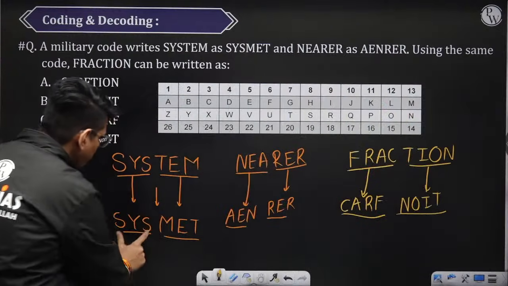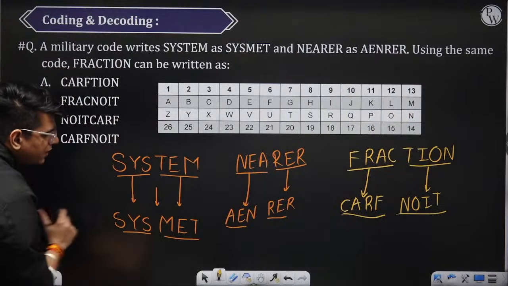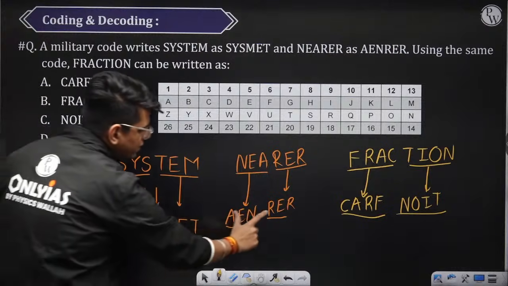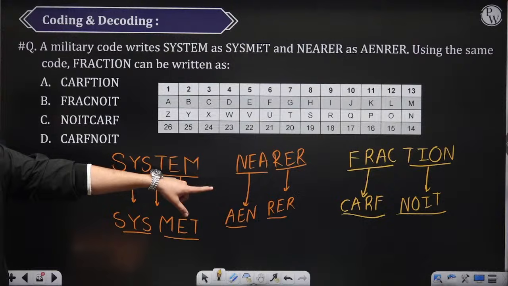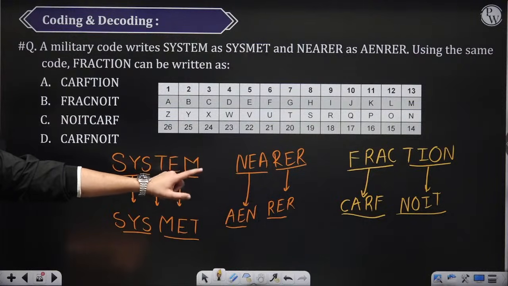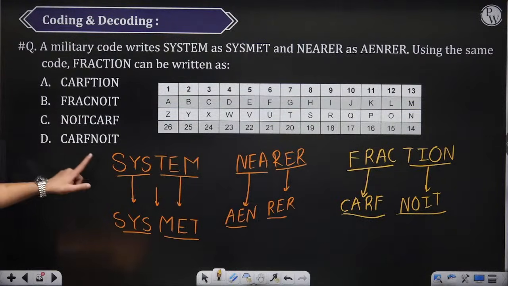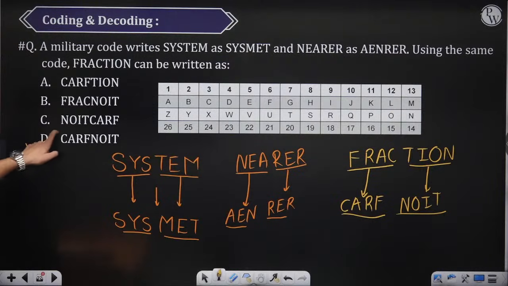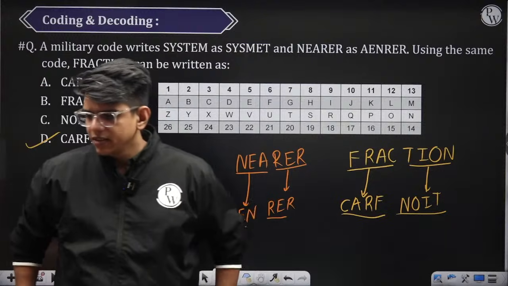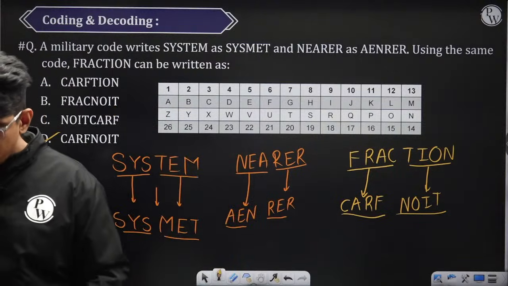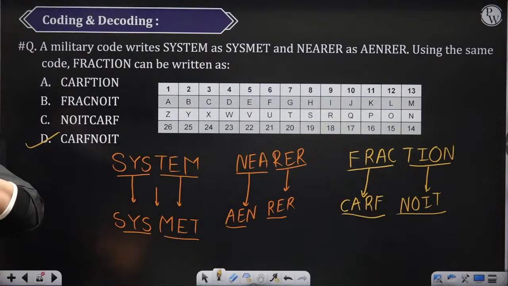See, here also they are reversing both of the parts. Here also they are reversing both of the parts. That's why we need to reverse it there also. So CARF, NOIT. The correct option is option D.